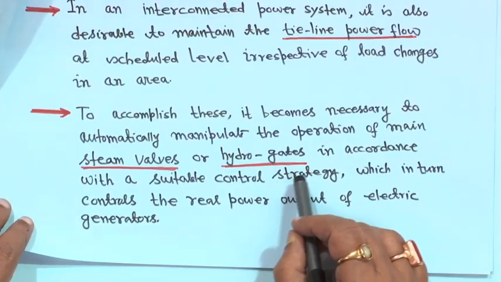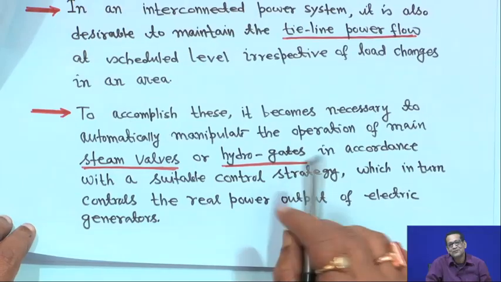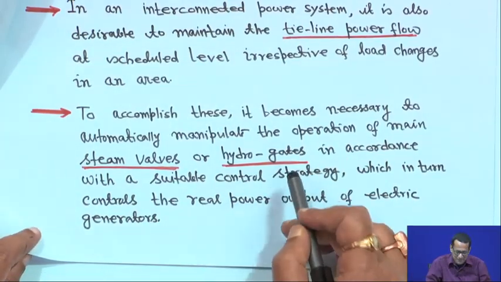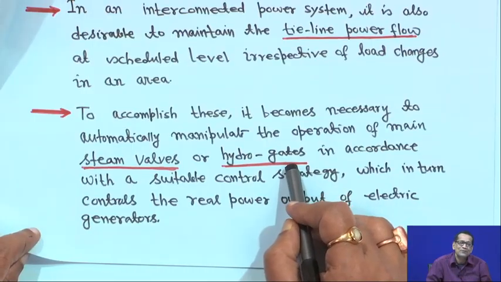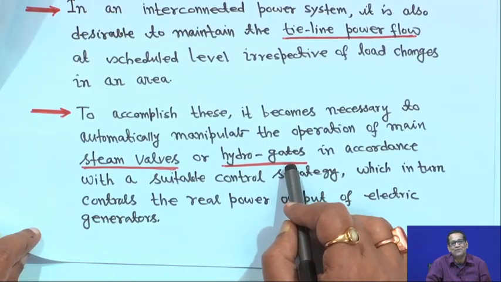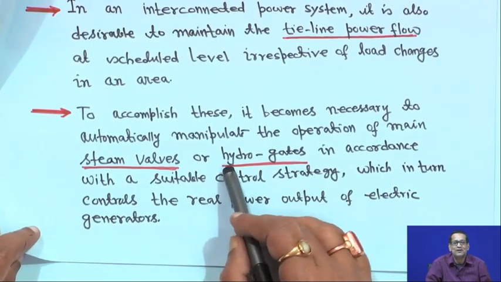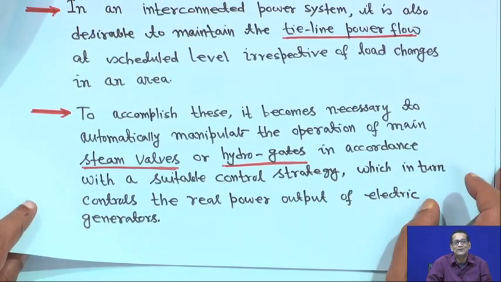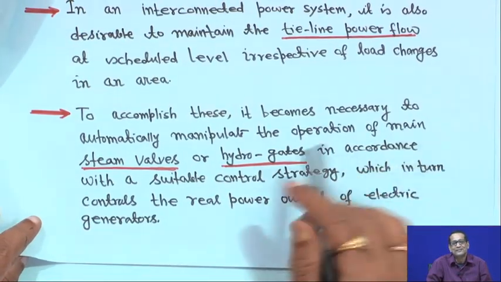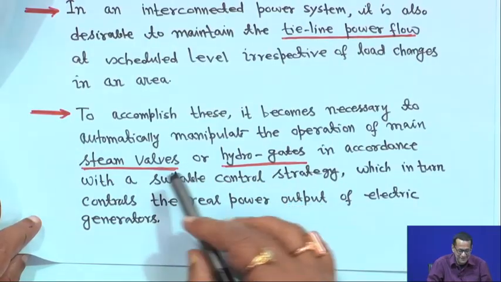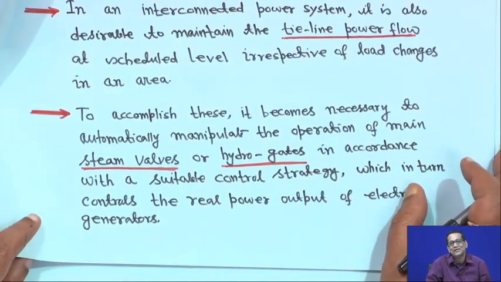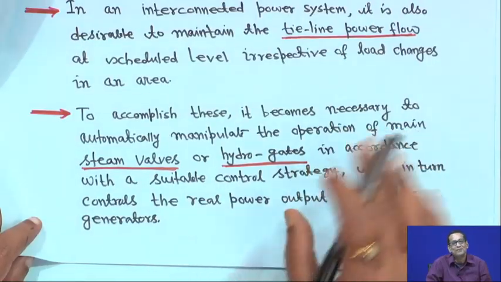Another thing is, if a hydro power station is supplying load and the load demand has increased, hydro can meet the load demand much faster than a thermal power plant, because hydro is not that stringent, unlike a steam power plant, where you have boilers, economizer, and many other parts.